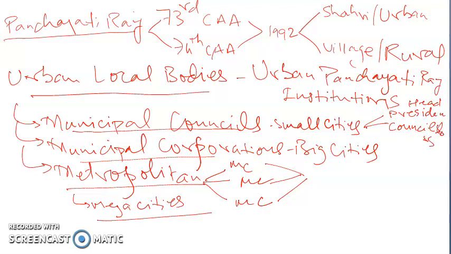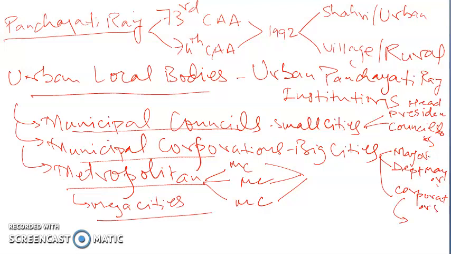or ward member. Then municipal corporations, they have an indirectly elected mayor. So the mayor is not directly elected, it is indirectly elected, and one deputy mayor as head, and then there are corporators or members, they are directly elected.